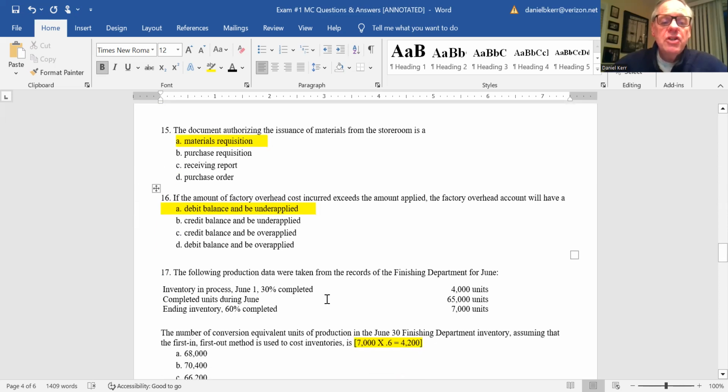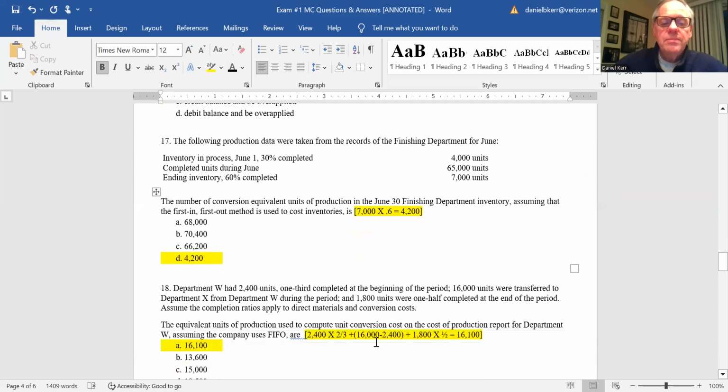Okay, another computational one here. The following production data were taken from the records for this company at the end of June, and it asks for the number of conversion equivalent units in production at June 30th in the finishing department, assuming first in, first out. At the end of the period, you have 6,000 units, and they are 60% complete. So with regard to conversion cost, it would be 60% of 7,000, which gives you 4,200.